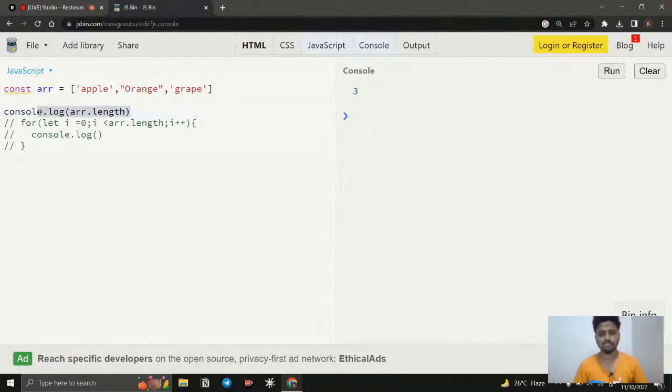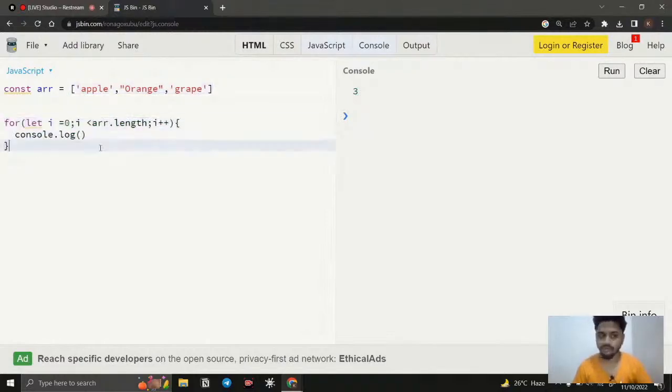So why are we using this one? Because this is going to be dynamic. Why am I saying dynamic? Because in future, suppose the data gets updated. We don't want to come and say, okay, this was 10 units, now it is updated to 3 values. If I say arr.length, it is automatically going to take the length, however many items there are. So I don't have to care about that. That is why we are using arr.length.